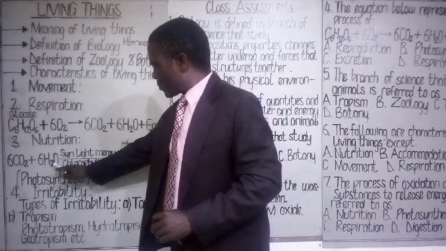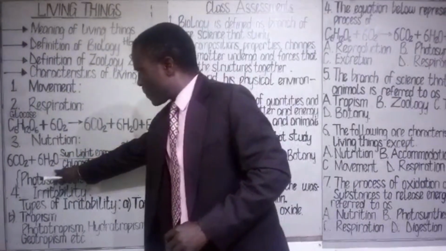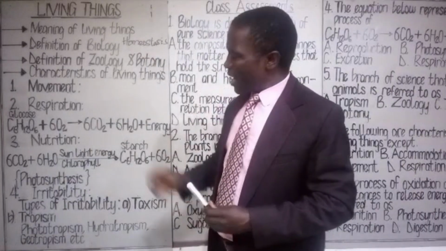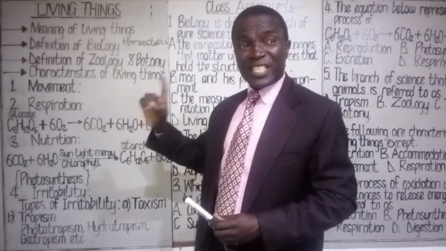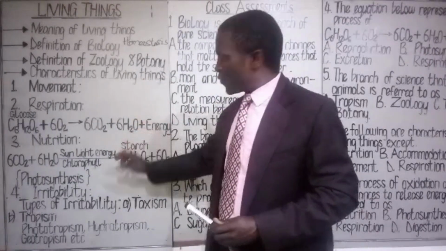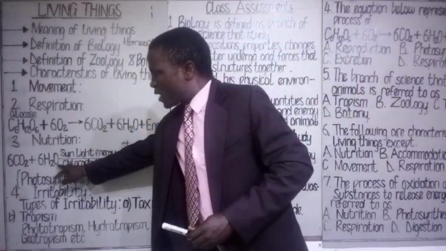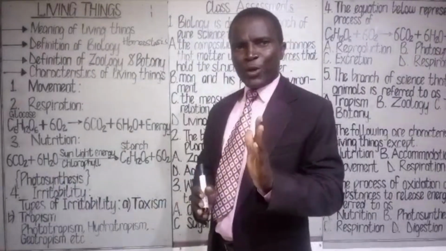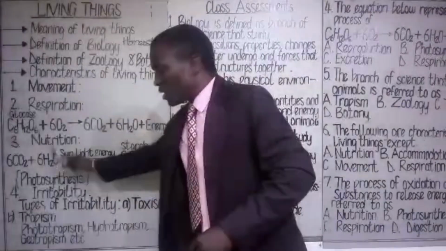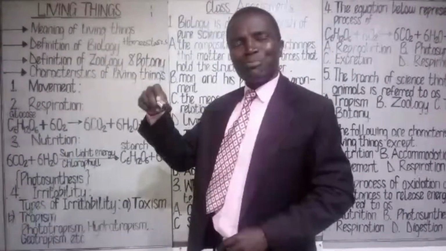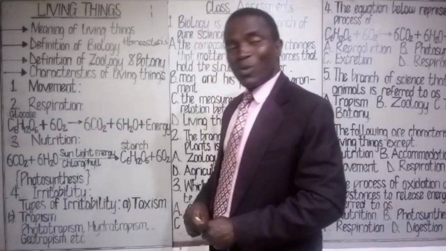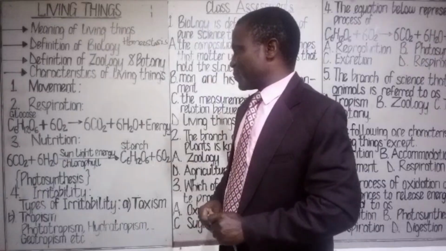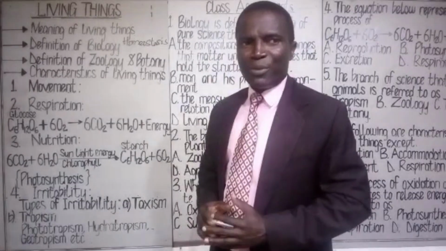The first stage, the first product that is produced from photosynthesis is hydroxide ion. Hydroxide ion is one of the products, the first stage of the product that is going to be obtained from photosynthesis, and that is obtained from the splitting of water. When water splits into two, we have hydrogen ion and hydroxide ion. Hydroxide ion is one of the products of the first stage of photosynthesis, while the product of the final stage of photosynthesis is starch. I believe it's very clear to everybody.